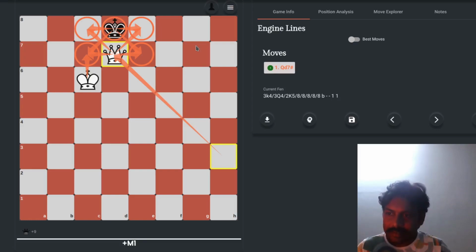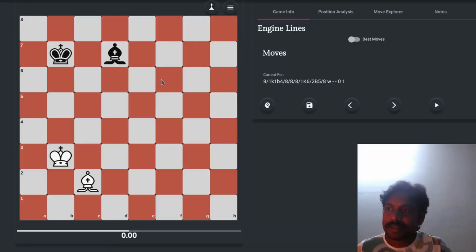There is another result of the game which is called a draw. Now how do we draw? So let's set up a particular position. Okay, so let's say this is the position. Both sides have one bishop.